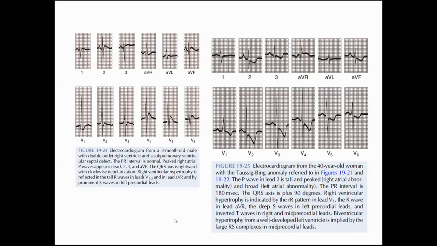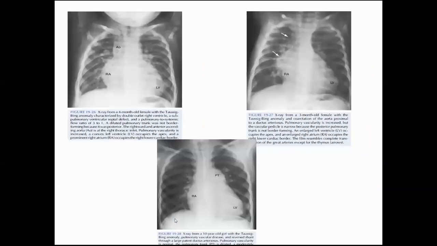ठीक है. सर, X-ray में भी कोई ऐसे important features would be similar to that of the TGA, because increased pulmonary blood flow will lead to basically dilated aorta. साथ में यहाँ पर right atrial dilatation होगा. और अगर pulmonary blood flow हमारा बढ़ा हुआ है तो उसमें features of congestive heart failure होंगे.